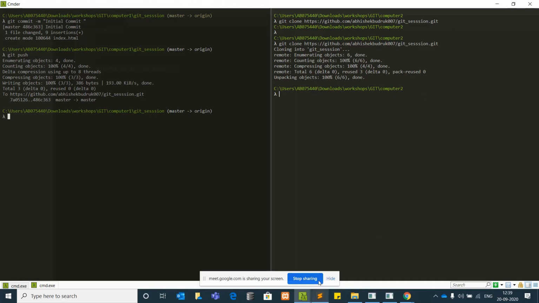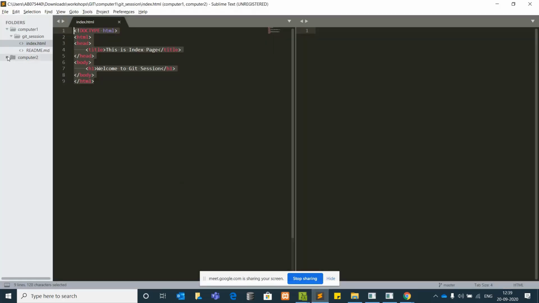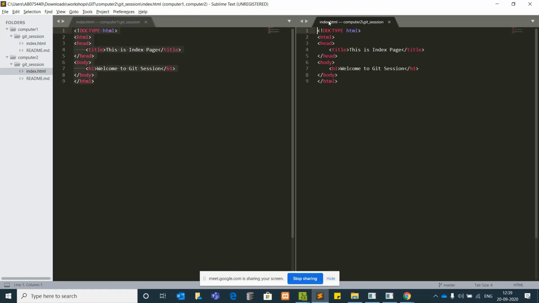If you see the computer 2 file structure, inside this you will have this git session folder, and whatever changes you have pushed are all there. Here is computer 2: left side is your computer 1 and right side is your computer 2. Now you can see similar changes are there in both computers because we have pulled the latest code. Suppose now developer 1, on computer 1, wants to make some changes to